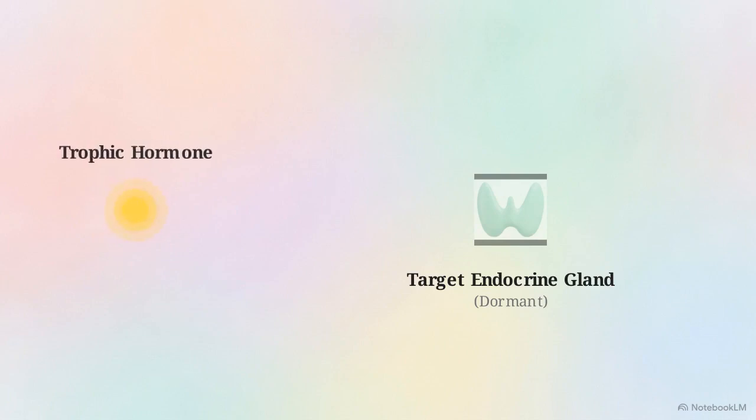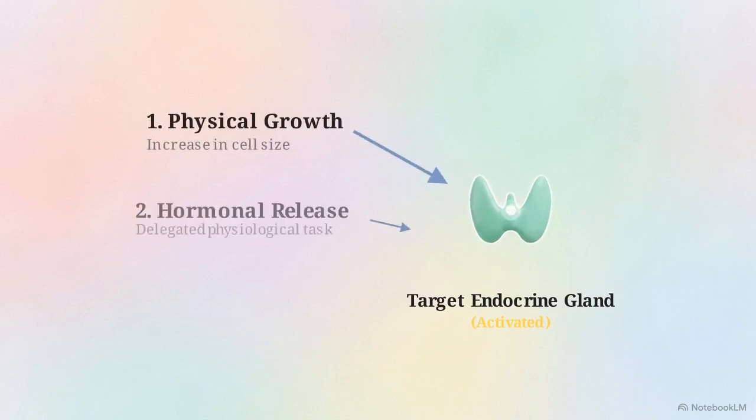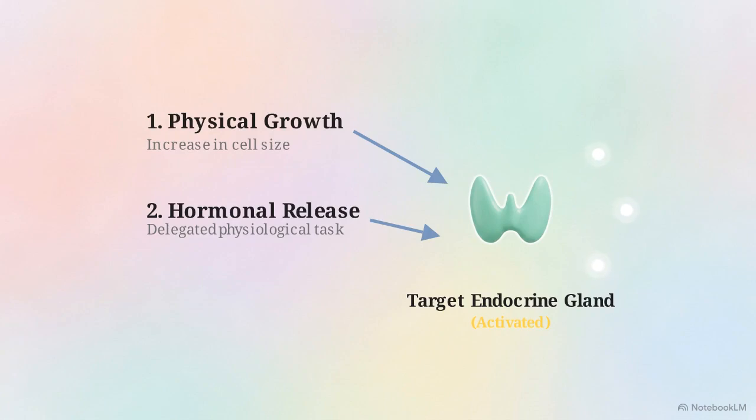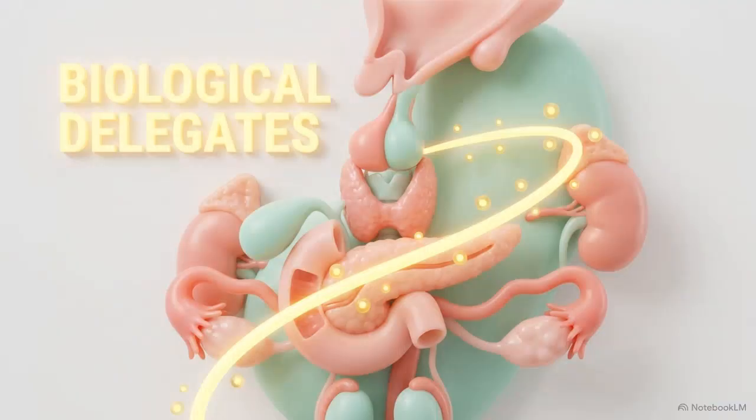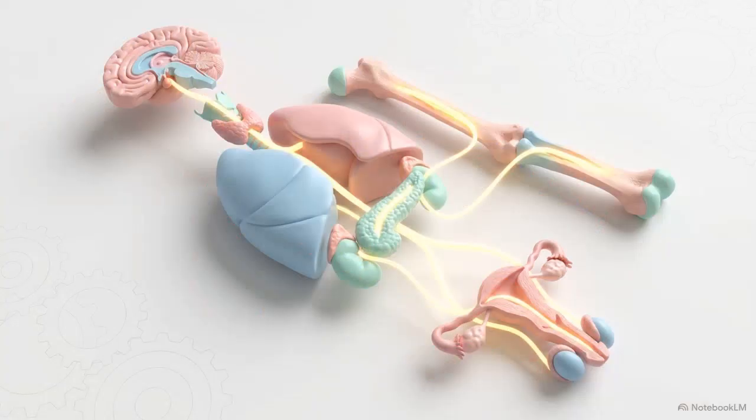In an exam context, remember it as a chemical messenger that acts as a stimulator, causing another endocrine gland to grow and release its respective hormones. They are the body's biological delegates. By focusing their targets on other endocrine glands, trophic hormones ensure that metabolic, growth, and reproductive systems are perfectly synchronized.